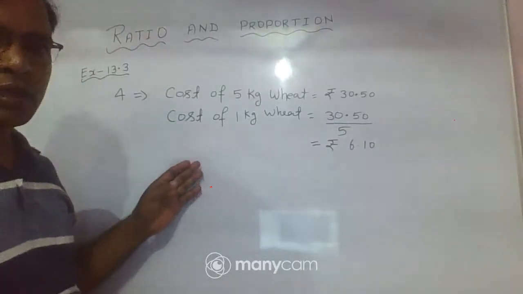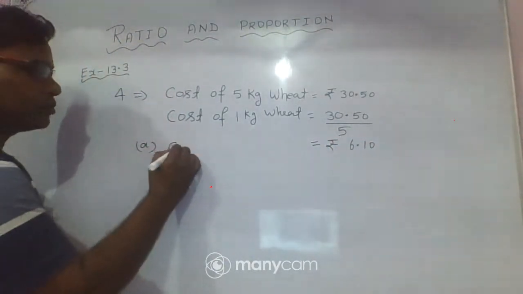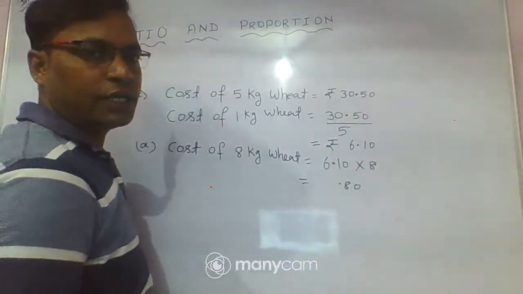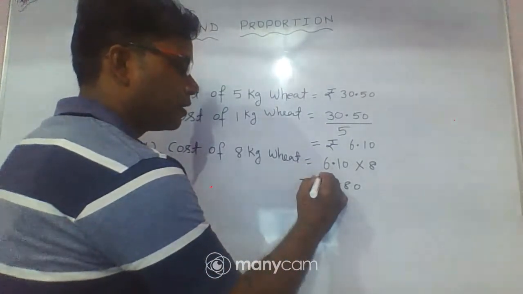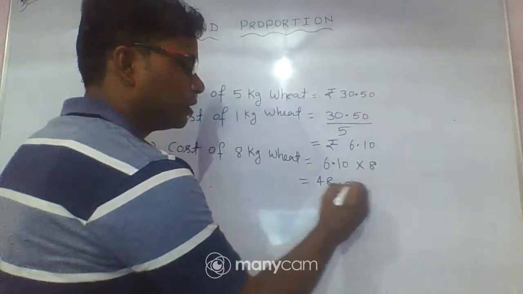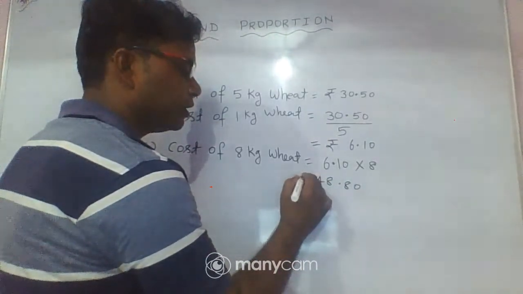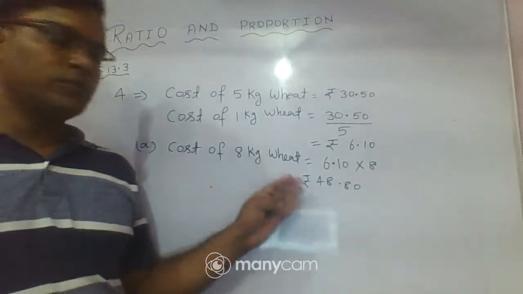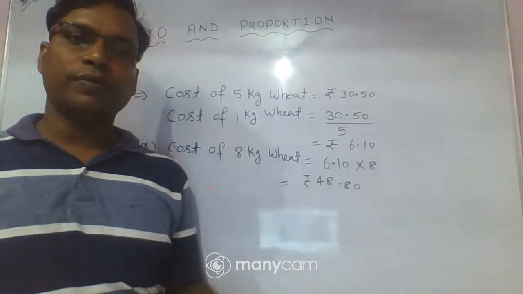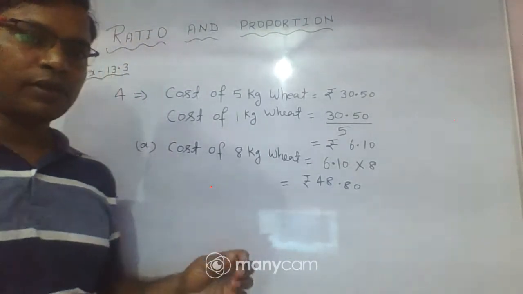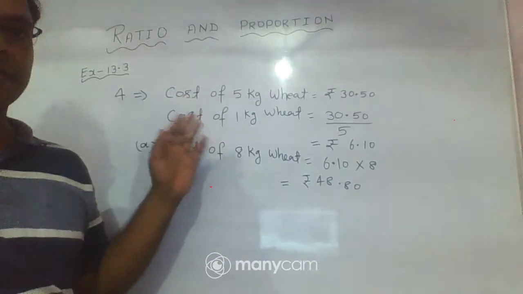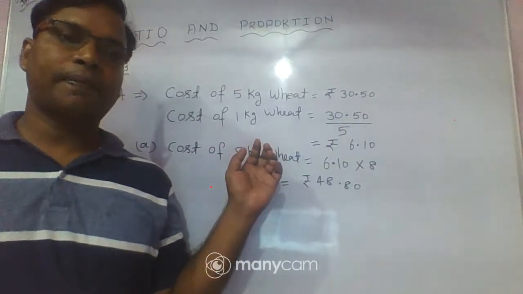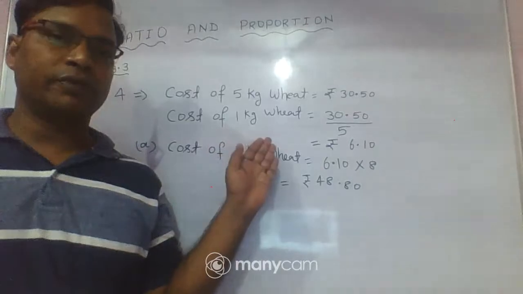Multiply it. 0 into 8 is 0, 8 into 1 is 8, point, 8 into 6 is 48. Okay, so it means that the cost of 8 kg wheat is equal to 48.80 rupees.